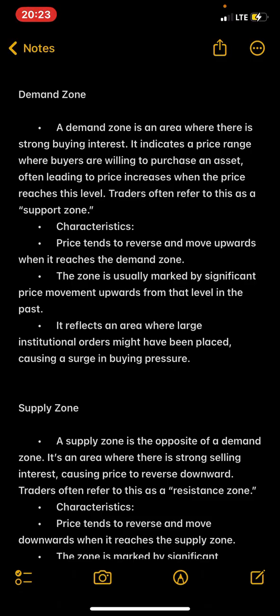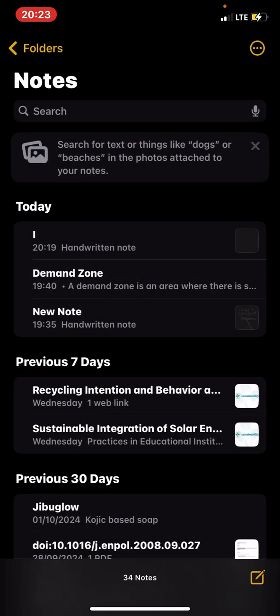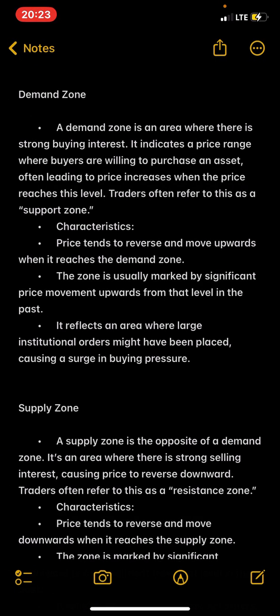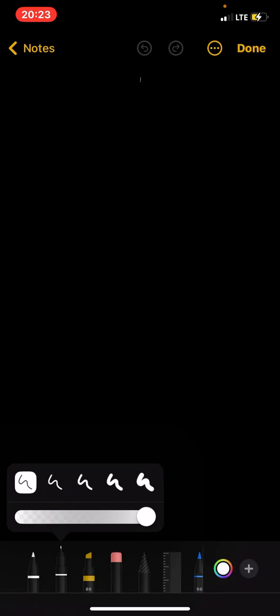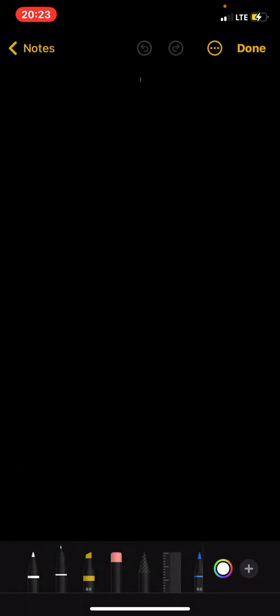So I'll go over to my dashboard to talk about all these things in essence. I hope you have understood what a demand zone is all about. I'll go to my notes dashboard to give you an example. After this I'll go to my MetaTrader 5 to give you a more realistic illustration. So I'll use my dashboard. Let's assume we are